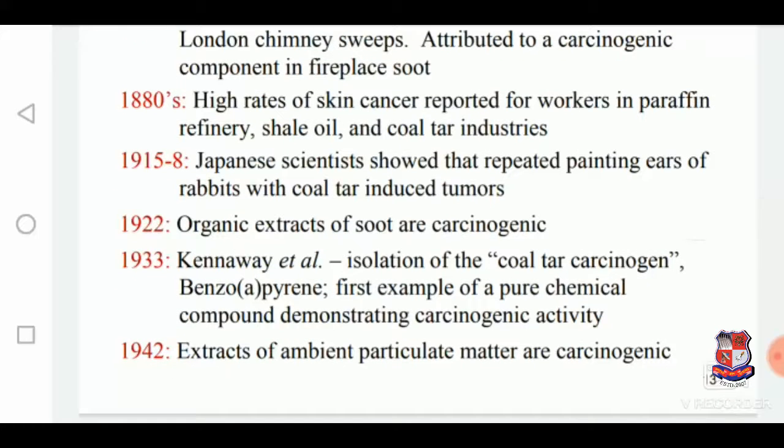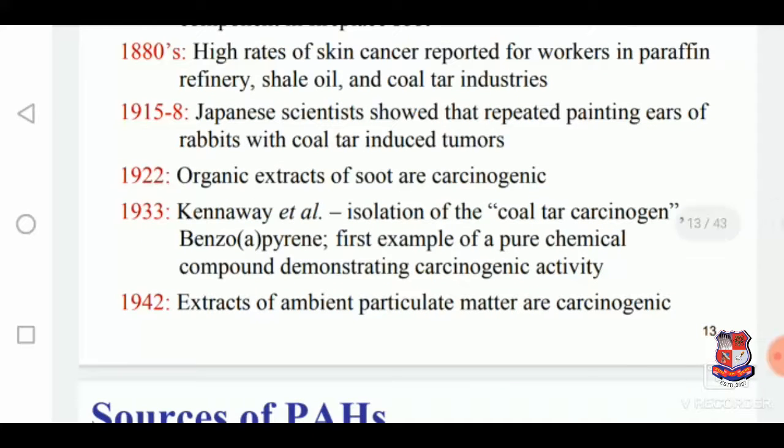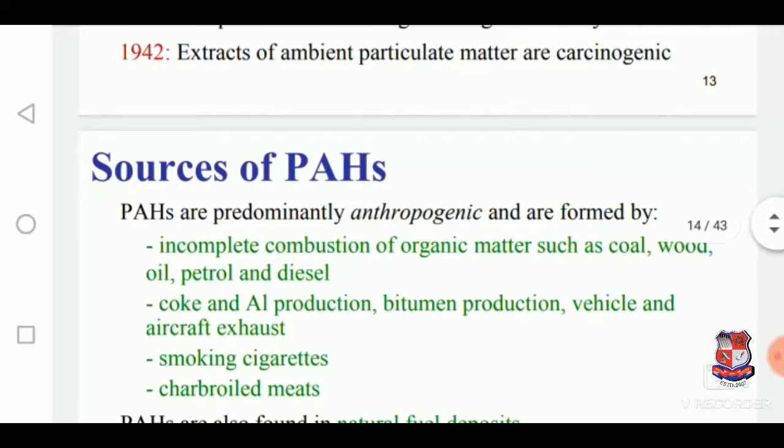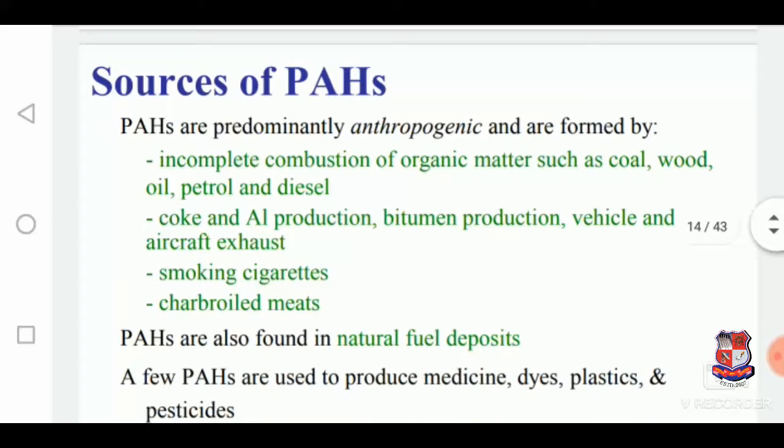During the period of 1915 to 1918, Japanese scientists showed that repeated painting of rabbits' ears with coal tar induced cancers. In 1922, organic extracts of soot were shown to be carcinogenic. So these are the experimental observations, and these are the sources of polyaromatic hydrocarbons.